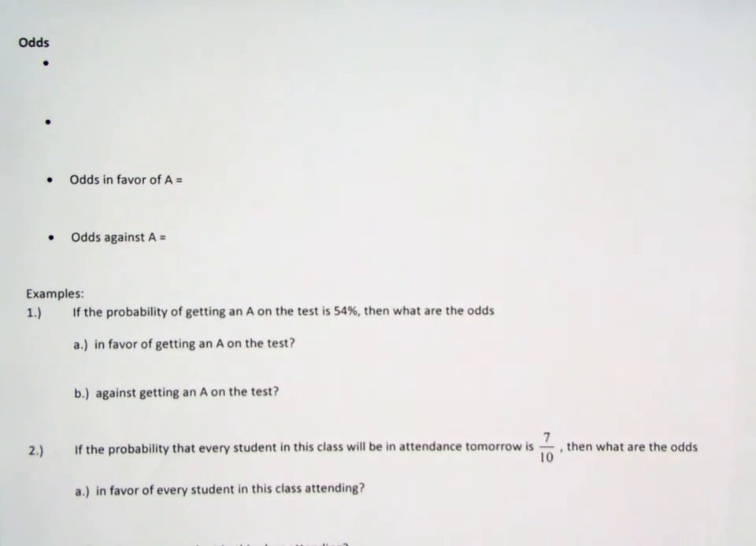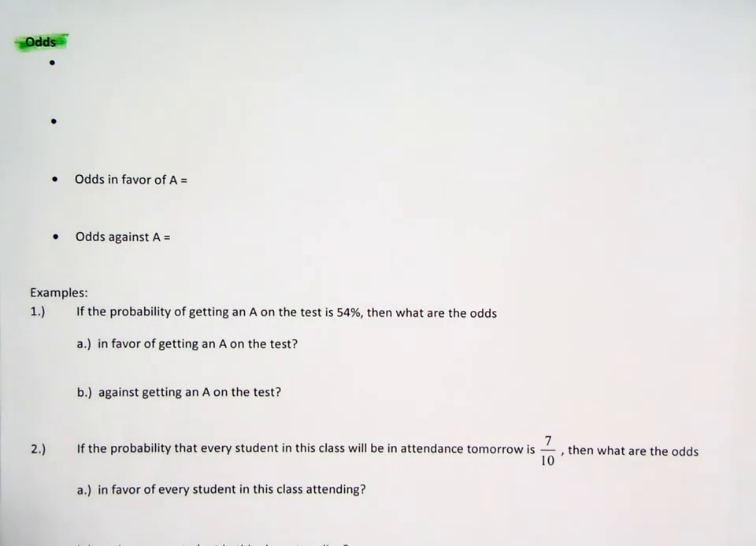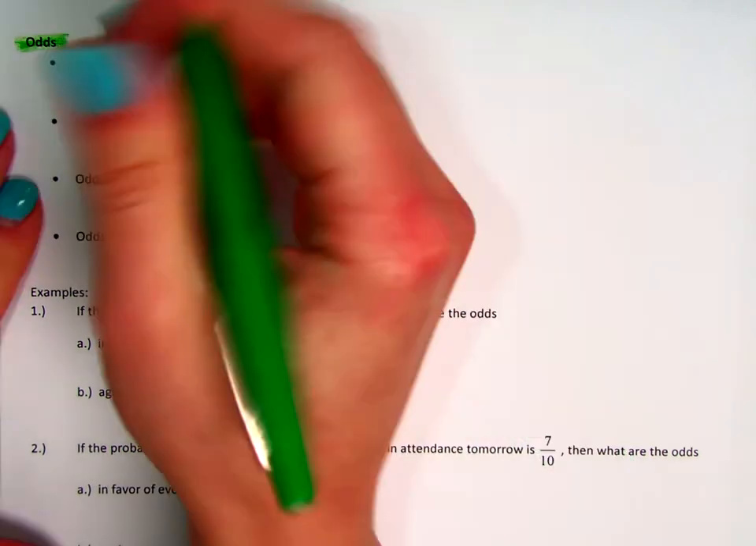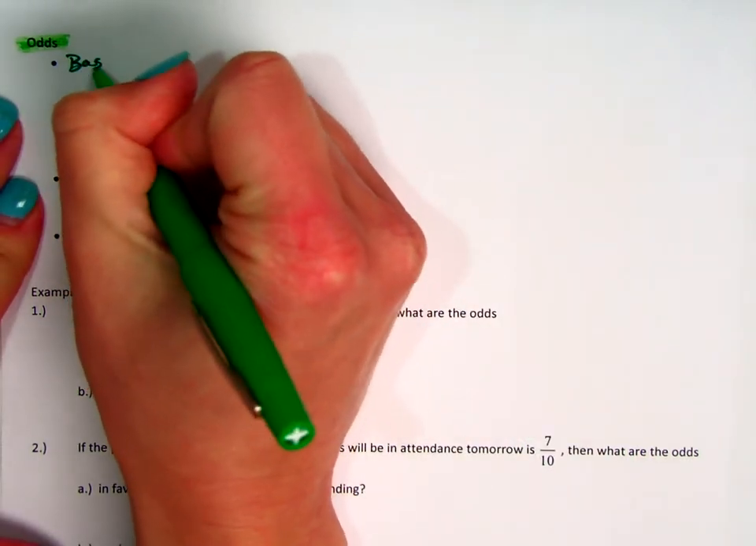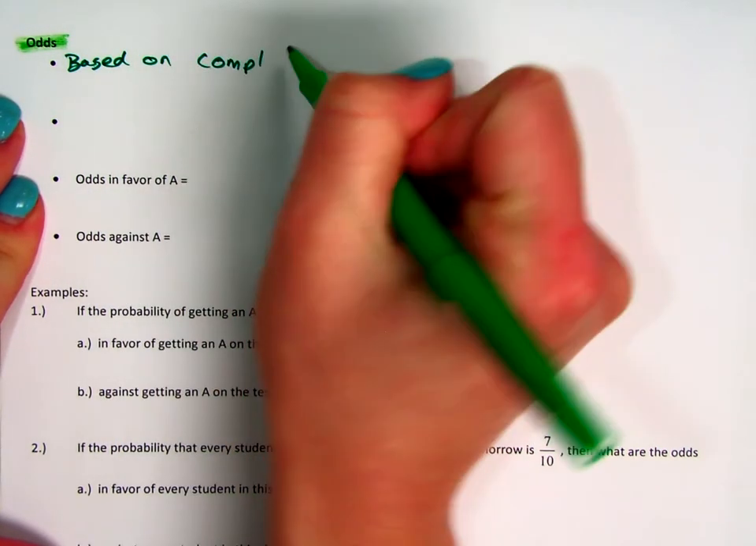All right, so now we're looking at the back side of 14.3 on probability. We were talking about complementary events before, and now we're going to switch gears and talk about what odds are. Now, odds are really based on the idea of complementary events. So, odds based on complementary events.